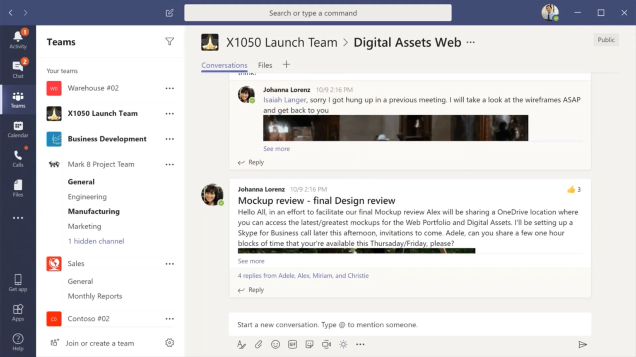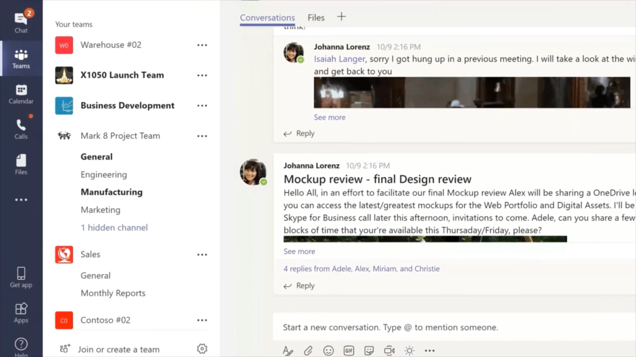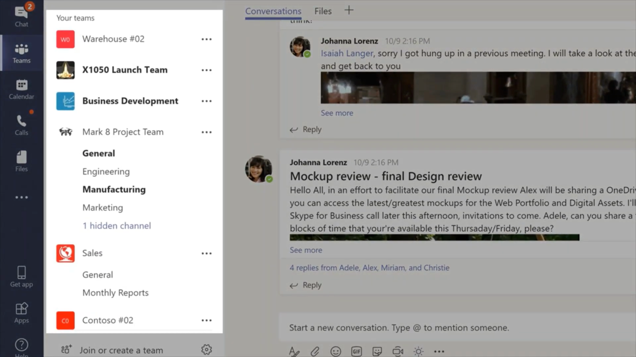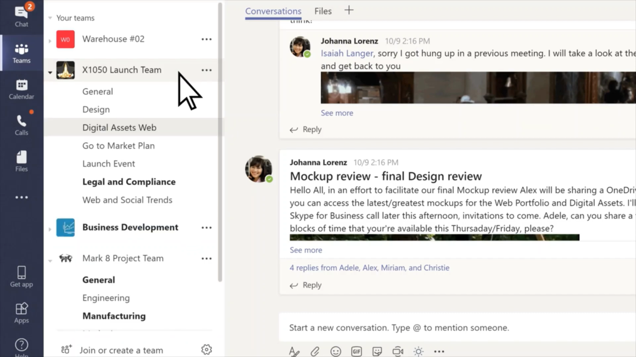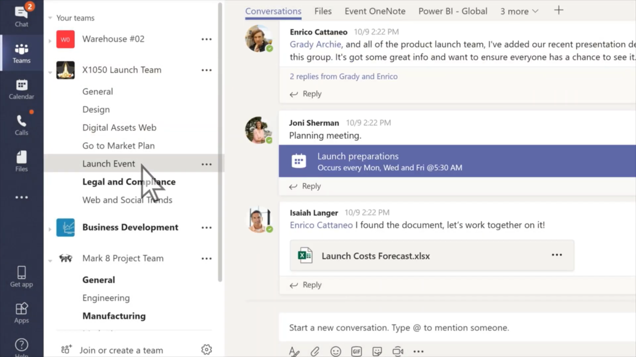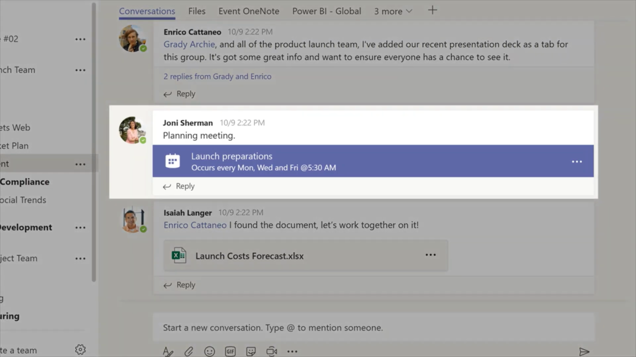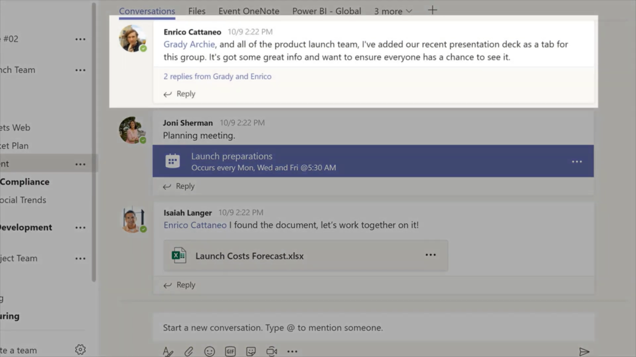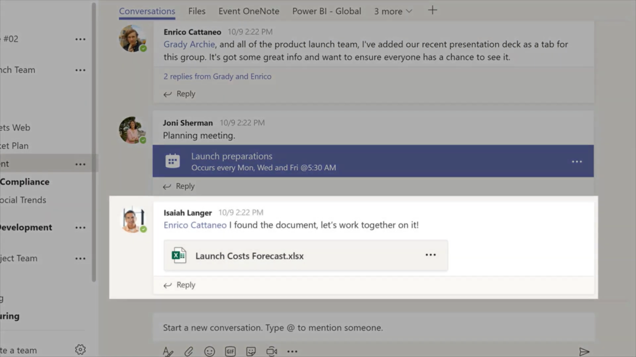Let's start with, what else? Teams. Here you can see the list of all the teams you're on. Teams are made up of channels. You can build them by topic, department, or just for fun. Channels are where the real work gets done, where you hold meetings, have team conversations, and share files.